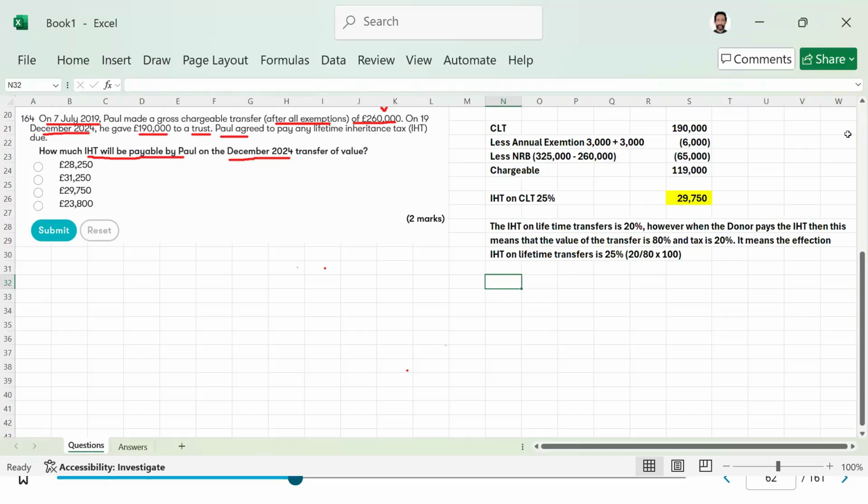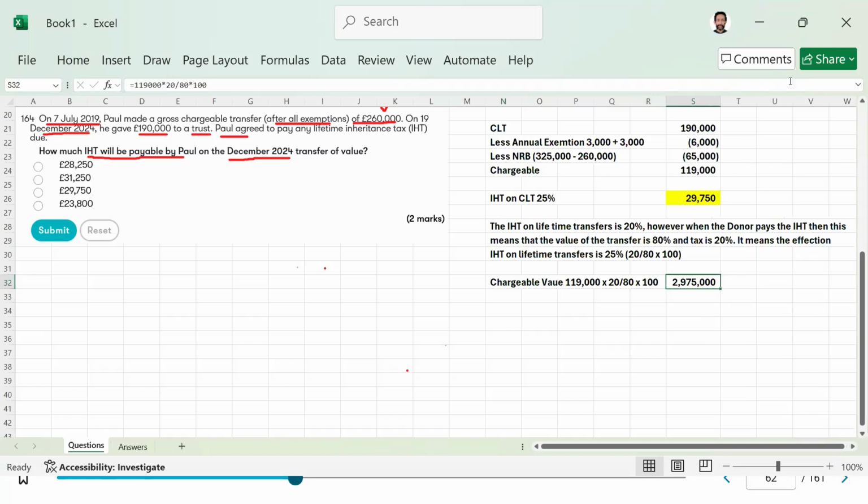So the chargeable value is 119,000, and I multiply that by 20 divided by 80. Not multiplied by 100, just so that we get the percentage here. Okay, so that you arrive at the same figure.